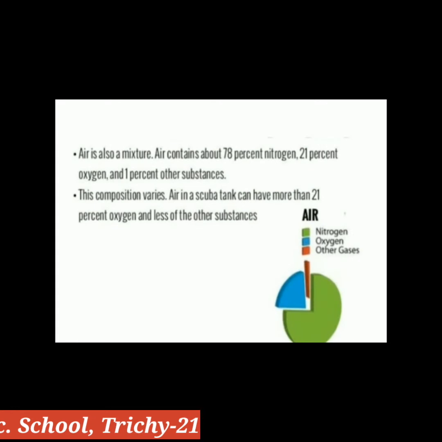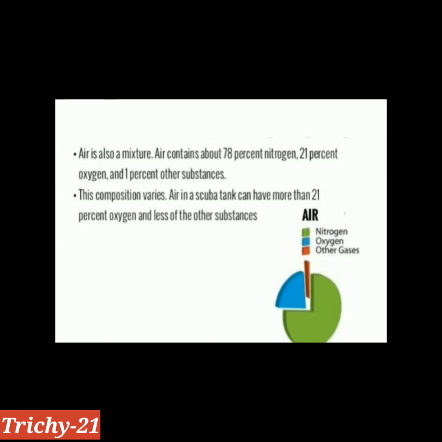Then another example is air. Air is also a mixture. Air contains about 78% nitrogen, 21% oxygen and 1% other substances. So, many components are mixed in the air.